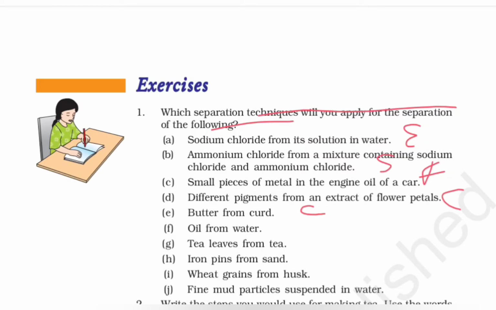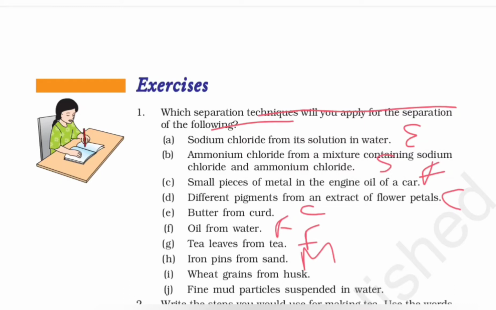I think oil and water would be immiscible liquids, right? And for immiscible liquids, we just had it that via a funnel or something, we can just pass them out and they'll just separate. Tea leaves from tea, that would be manually separated, the normal filtration thing that you can have. Iron pins from sand, I think that can be done because iron is magnetic, so I think magnets might just help here. And wheat grains from husk can be done by